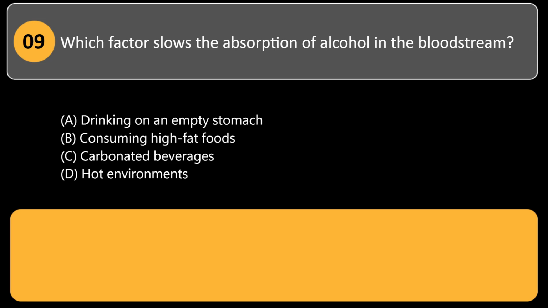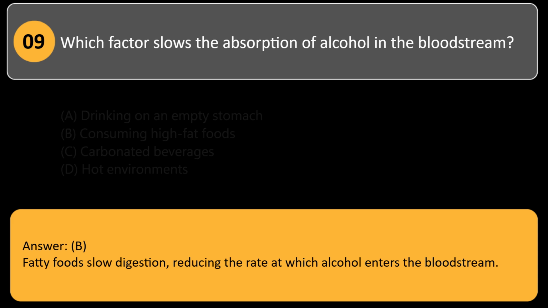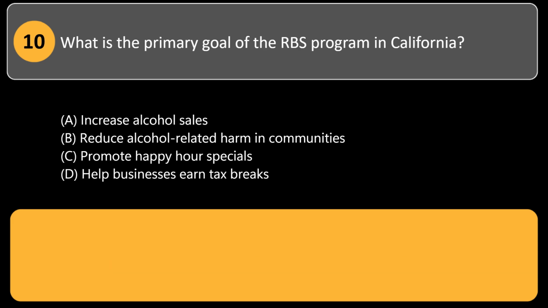B. Consuming high-fat foods. C. Carbonated beverages. D. Hot environments. Answer: B. Fatty foods slow digestion, reducing the rate at which alcohol enters the bloodstream. What is the primary goal of the RBS program in California? A. Increase alcohol sales. B. Reduce alcohol-related harm in communities.